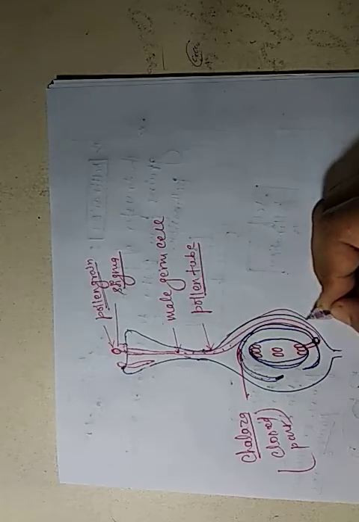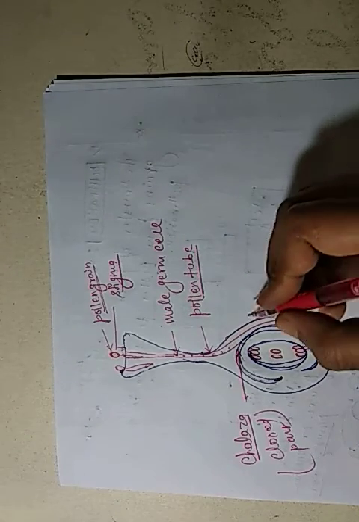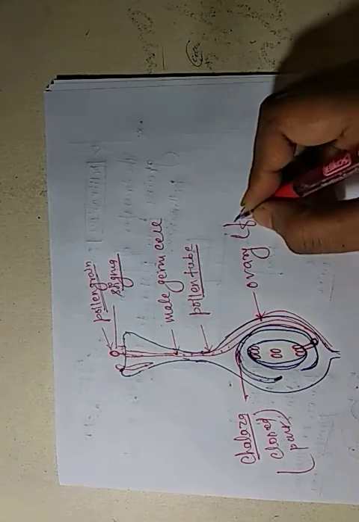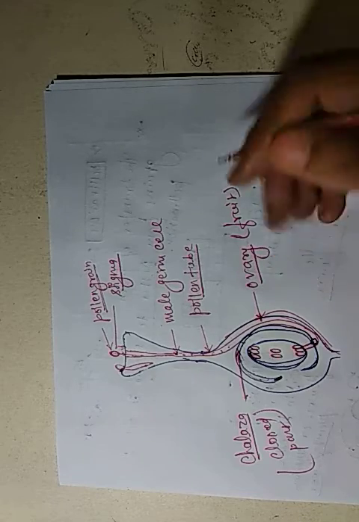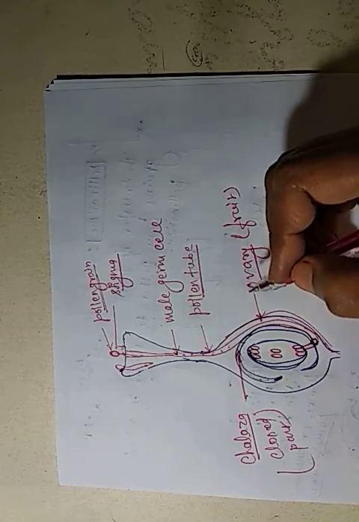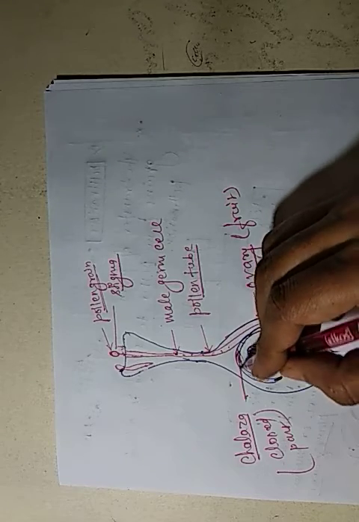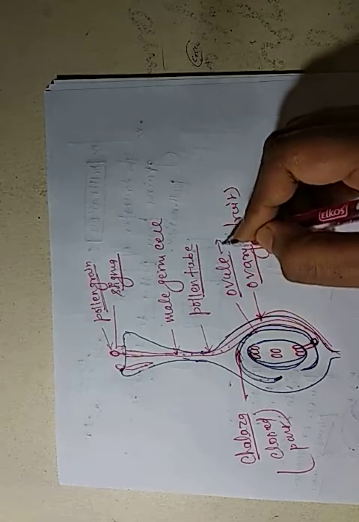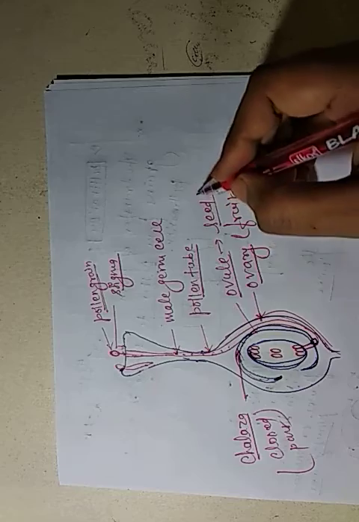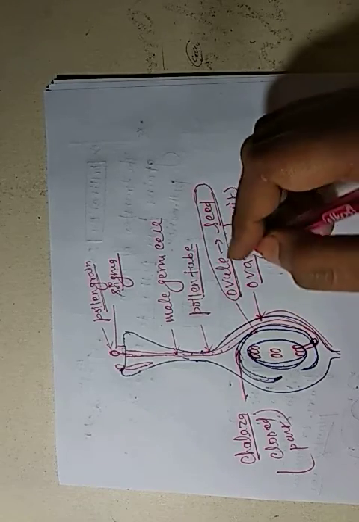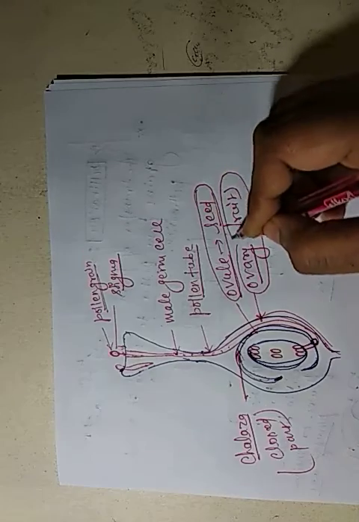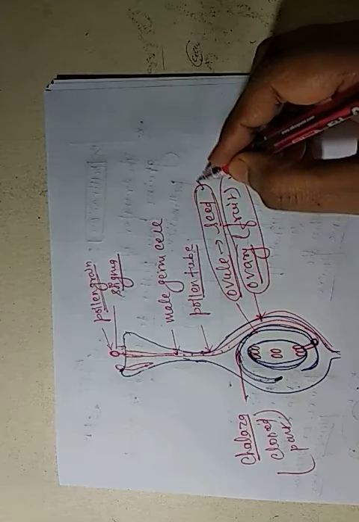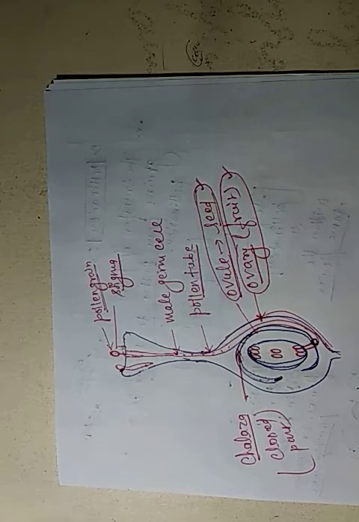This whole body structure is called the ovary, and sometimes it is called the fruit. This ovary forms the fruit structure, and this part is called the ovule, which further forms the seed. The ovule helps in the formation of the seed, and the ovary helps in the formation of the fruit. This ovary turns into the fruit part, and this ovule turns into the seed part of the flower.